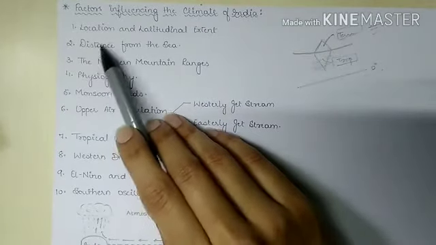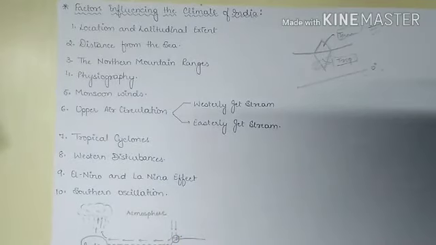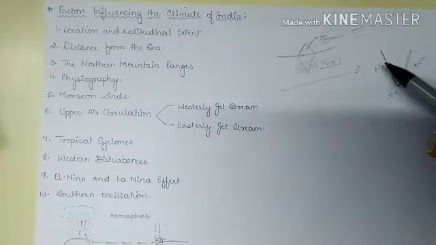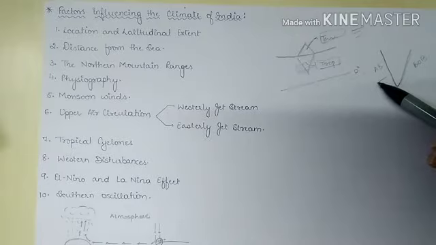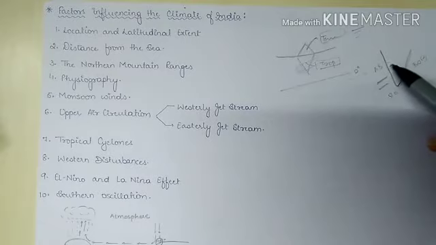The next is distance from the sea. Now, distance from the sea, we see that the peninsular India has the Arabian Sea here and the Bay of Bengal here, and we have the Indian Ocean. So it is surrounded by water. And water, we know water's tendency. Water takes time to warm up as well as it takes time to cool down. And land, on the other hand, warms up very quickly and it cools down also very quickly.